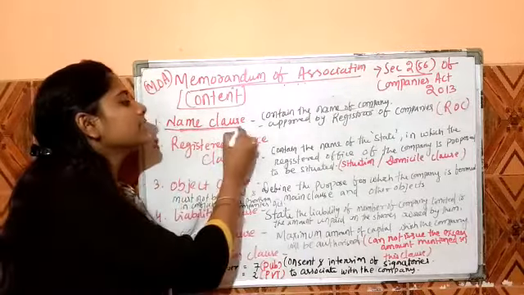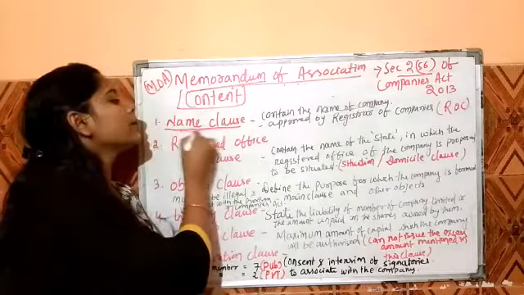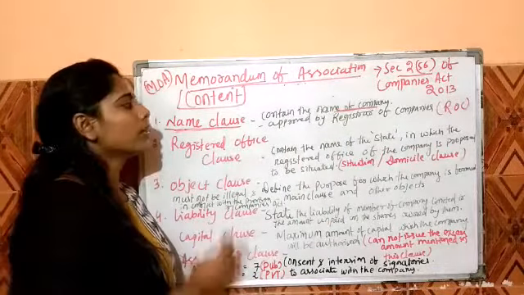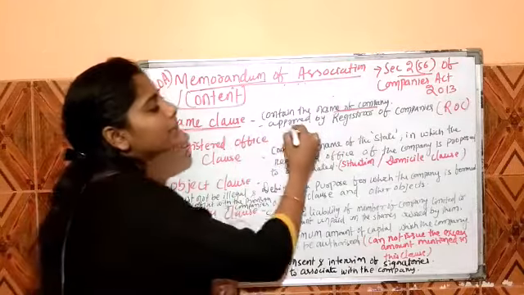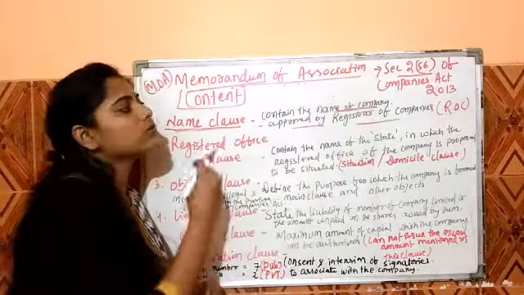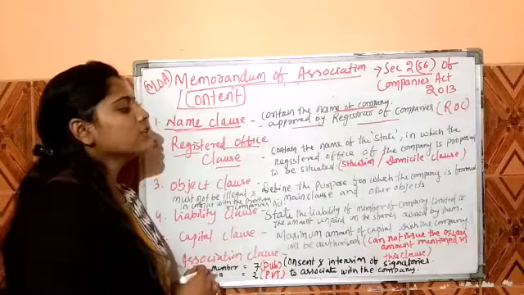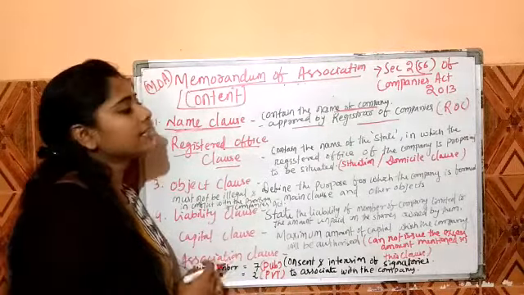The first content is the name clause. As the name suggests, it is related to the name by which the company will be known, and such a name is approved by the ROC, and ROC is the Registrar of Companies. The next is the registered office clause. It contains the name of the state in which the registered office of the company is proposed to be situated. This is also known as the situation clause and domicile clause.